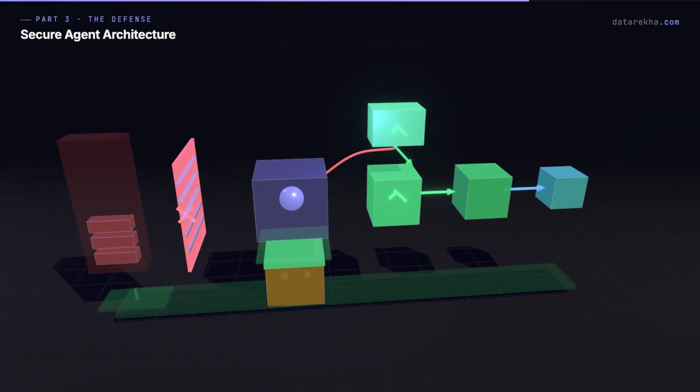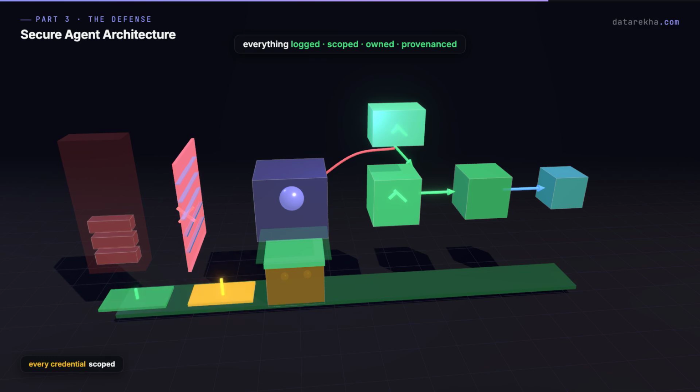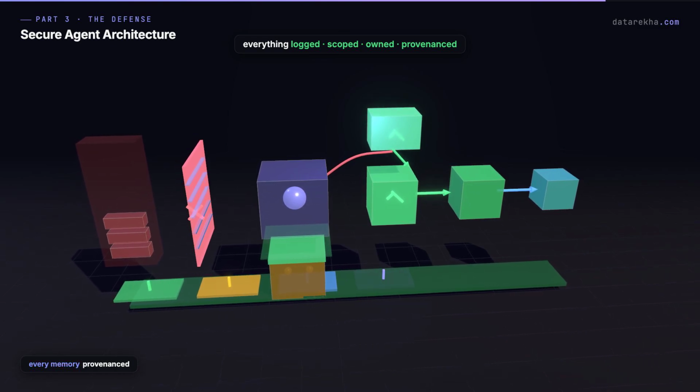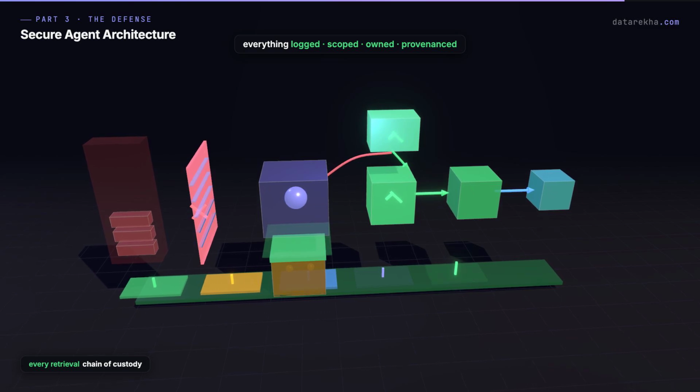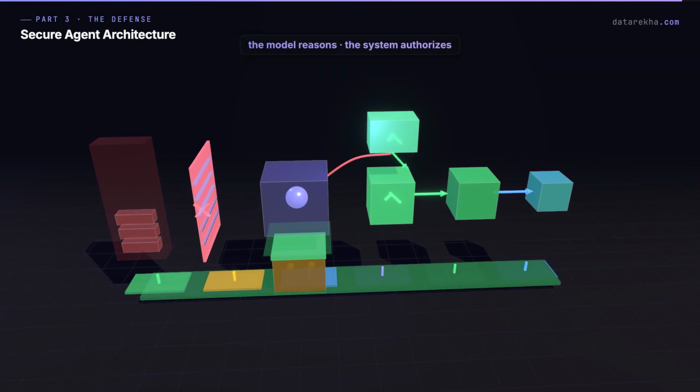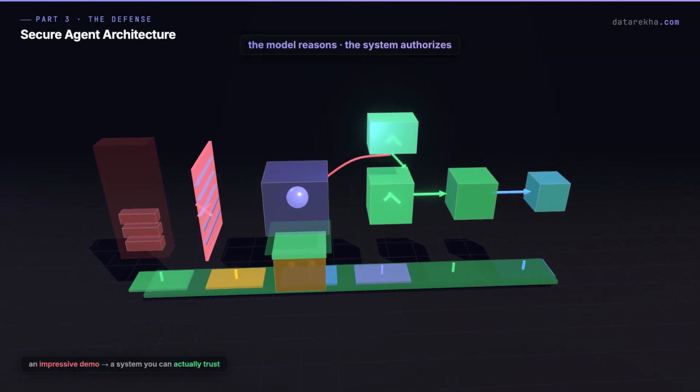Every tool call gets logged. Every credential use gets scoped. Every capability has an owner. Every memory has provenance. Every retrieval has chain of custody. Every agent has identity. That is the difference between an impressive demo and a system you can actually trust.